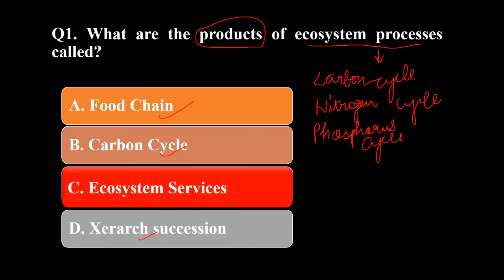Next question: which one of the following is the terrestrial ecosystem? There are two types of ecosystem.